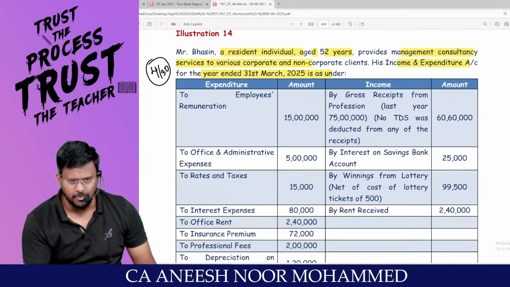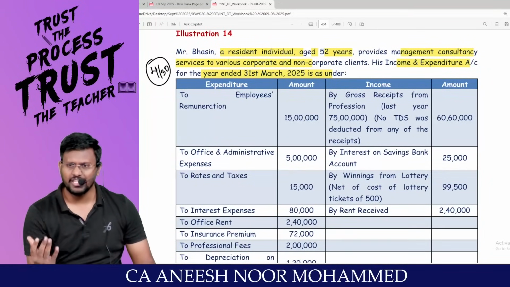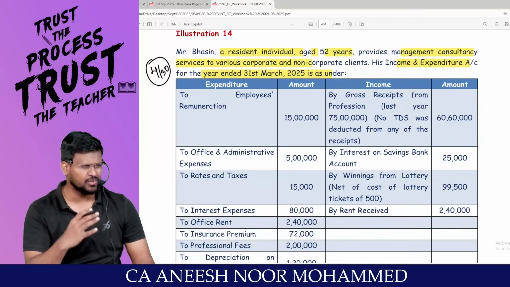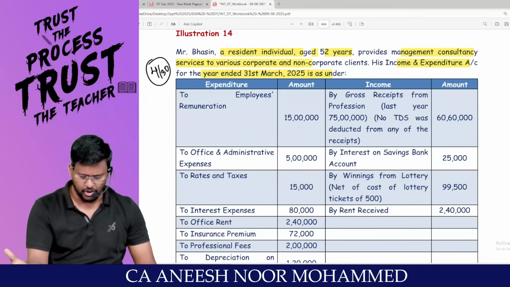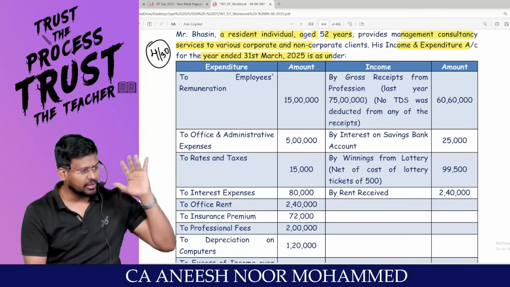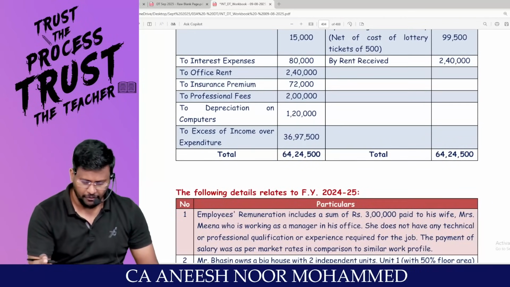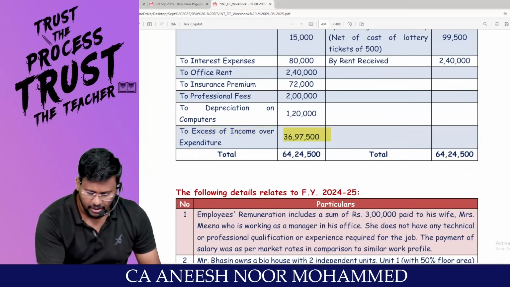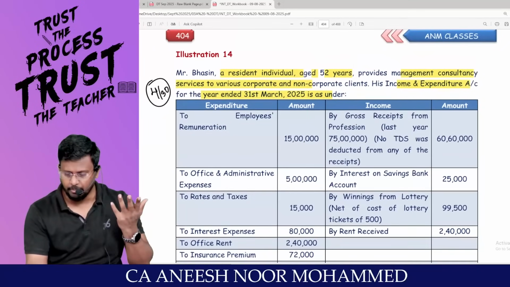Because he's not a businessman, that's why P&L account is not given. That's why income and expenditure account is given. There is no difference between P&L and income and expenditure account for the purpose of tax, because all the income will be credited and all the expenses will be debited. Instead of net profit, we will call it excess of income over expenditure. Let it be there. That's not my issue.